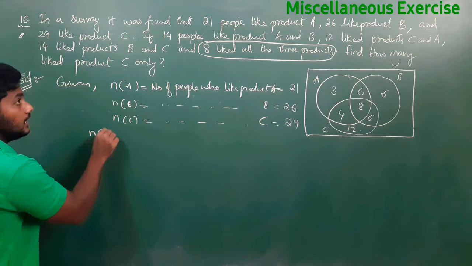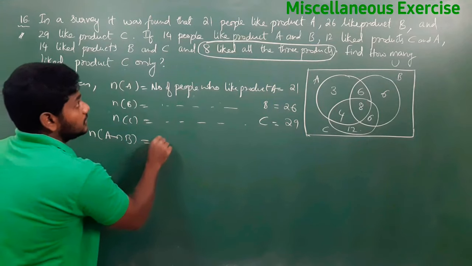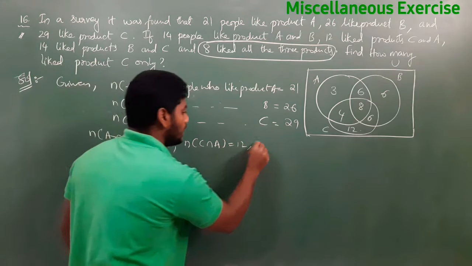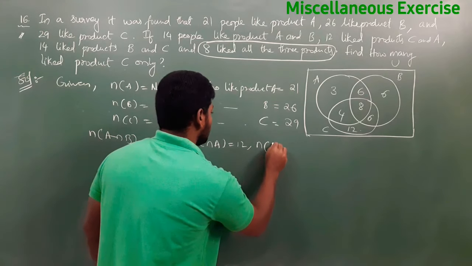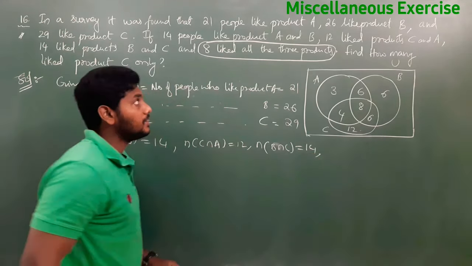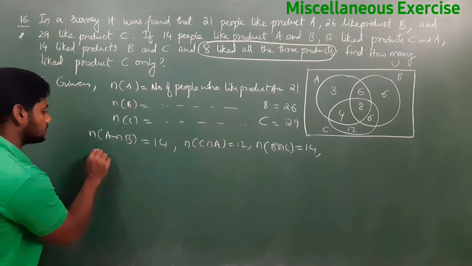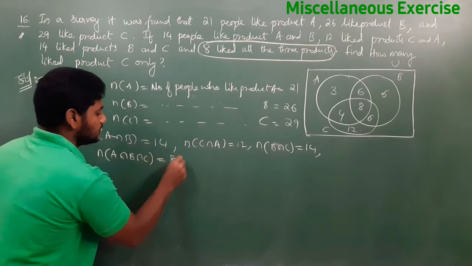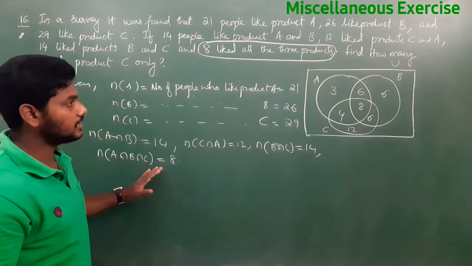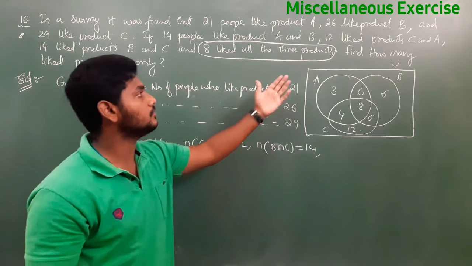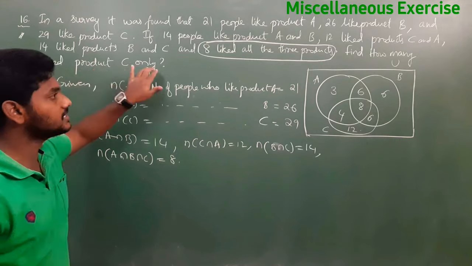N of A intersection B is 14. N of C intersection A is 12. N of B intersection C is also given as 14. And the final part they have given is that 8 like all the 3 products. All 3 is nothing but A intersection B intersection C, that is 8. From this data, what do we need to find? N of A and B and C? No need. They asked only to find how many like product C only.